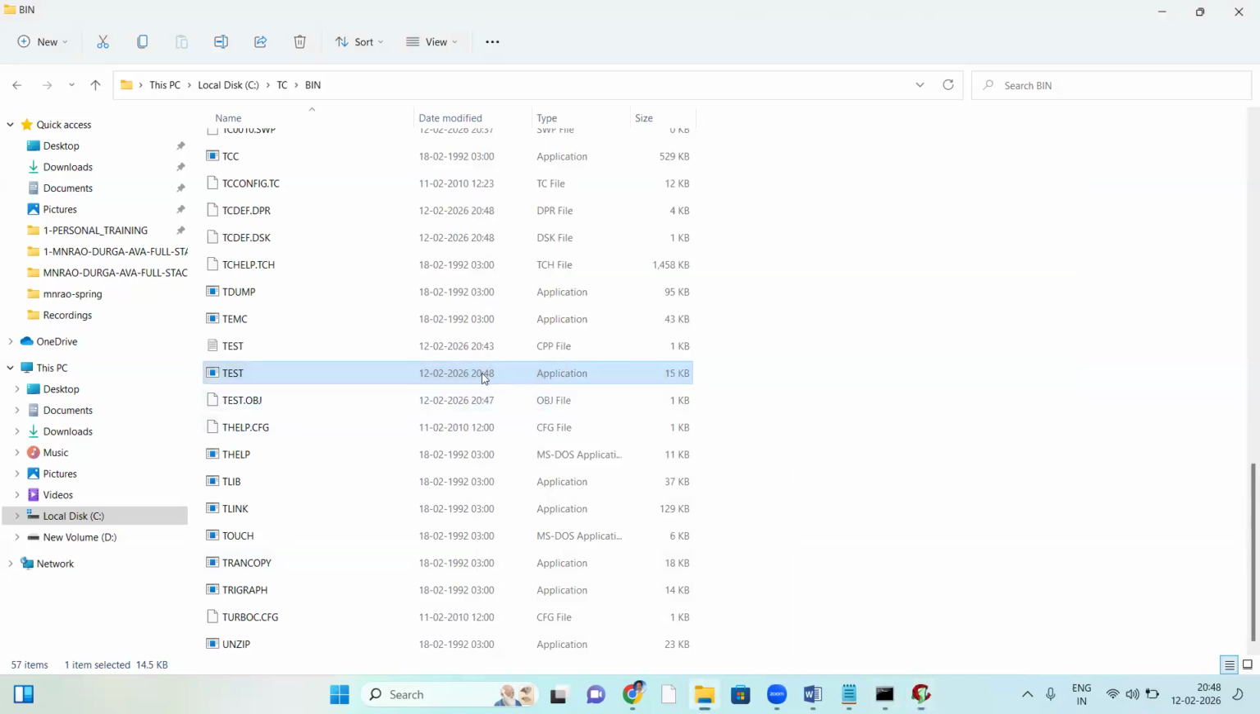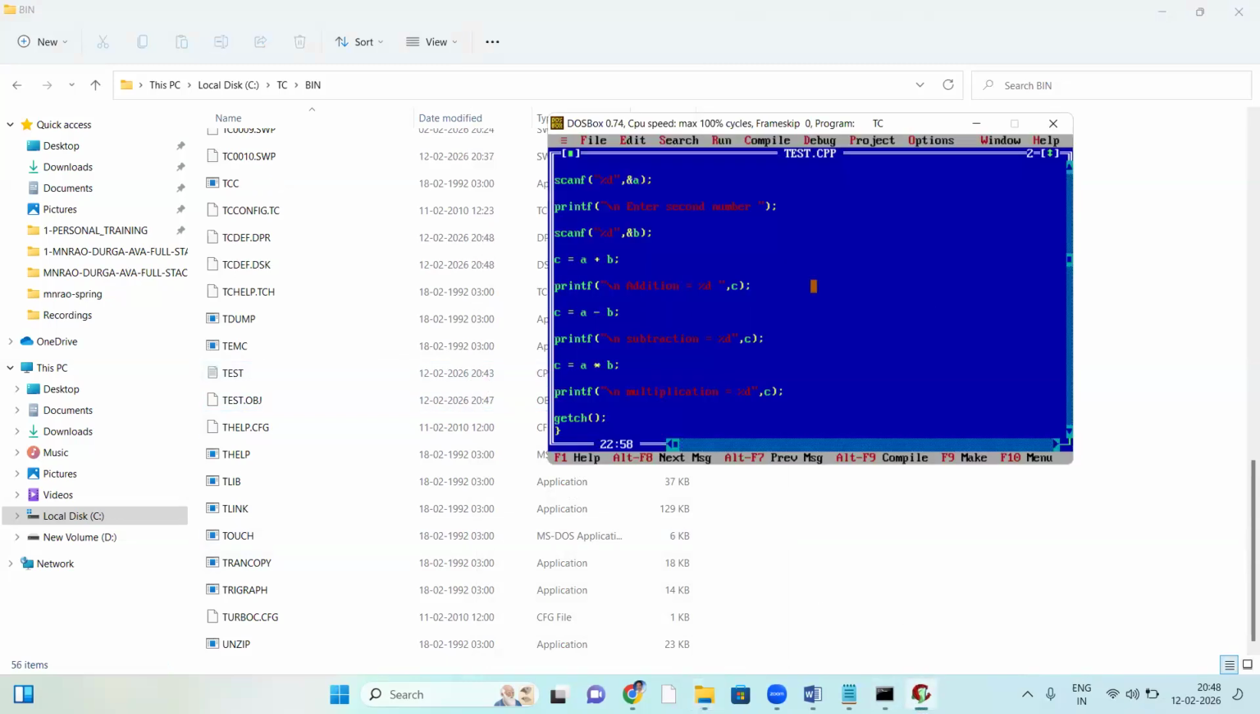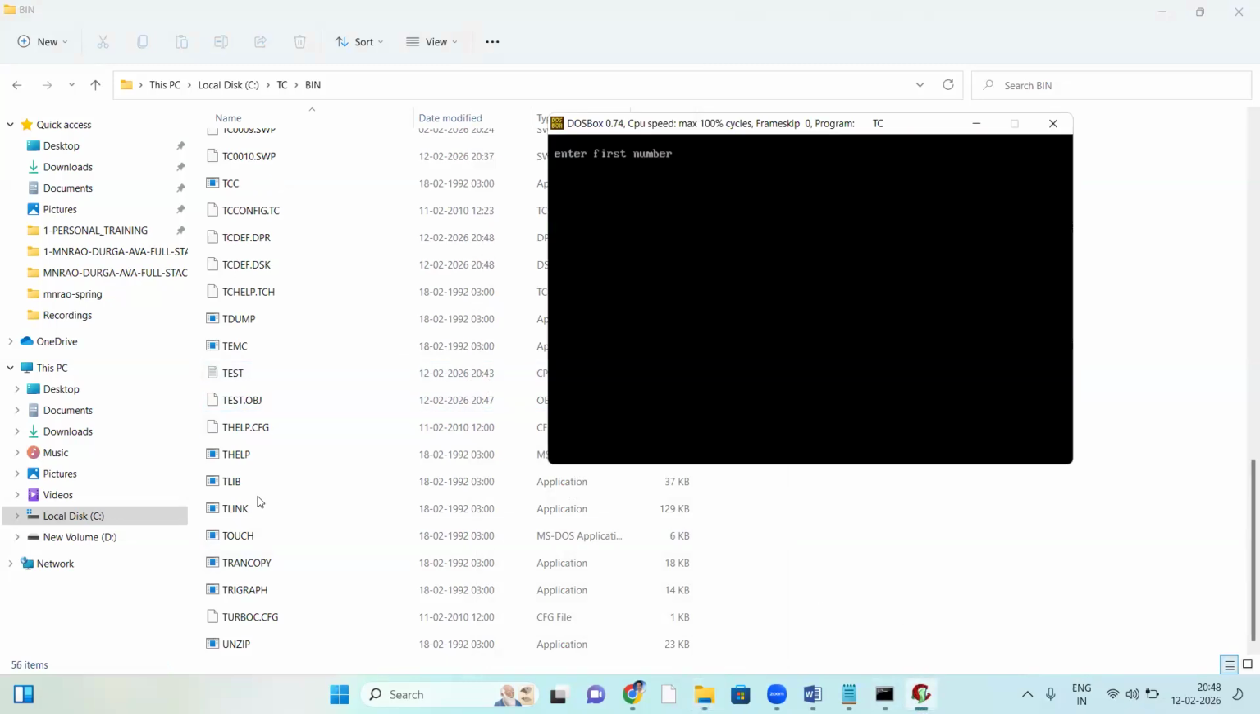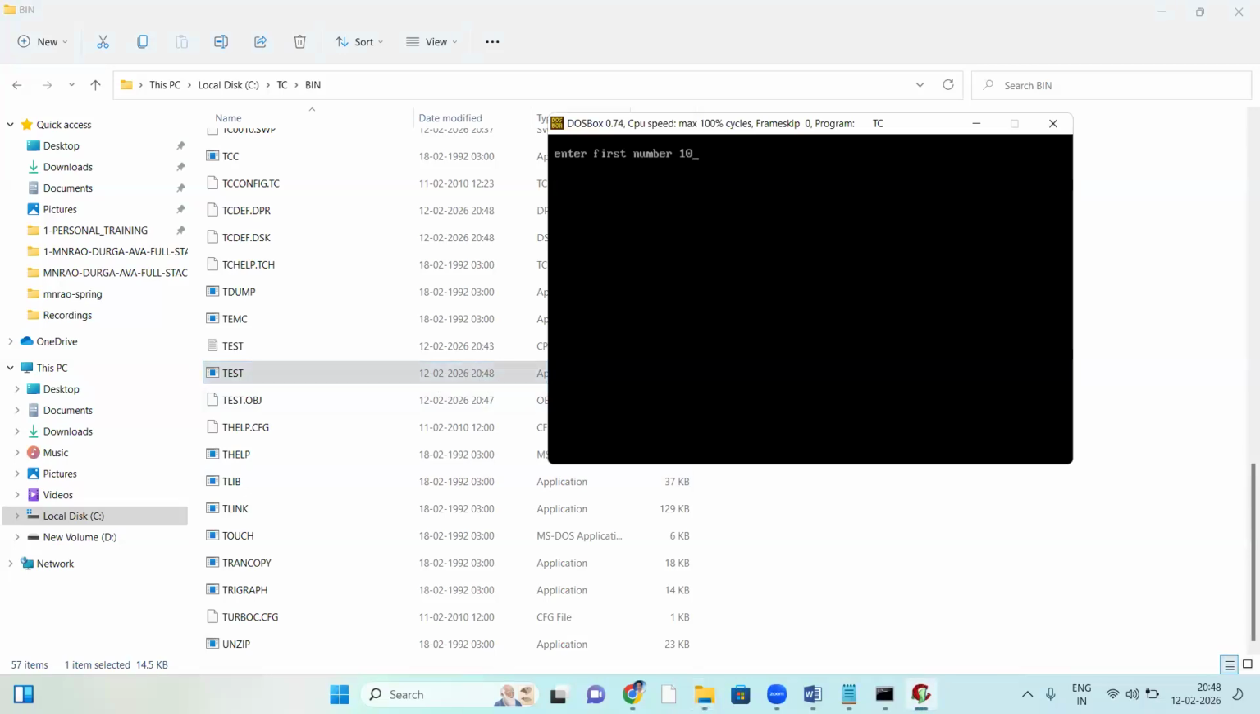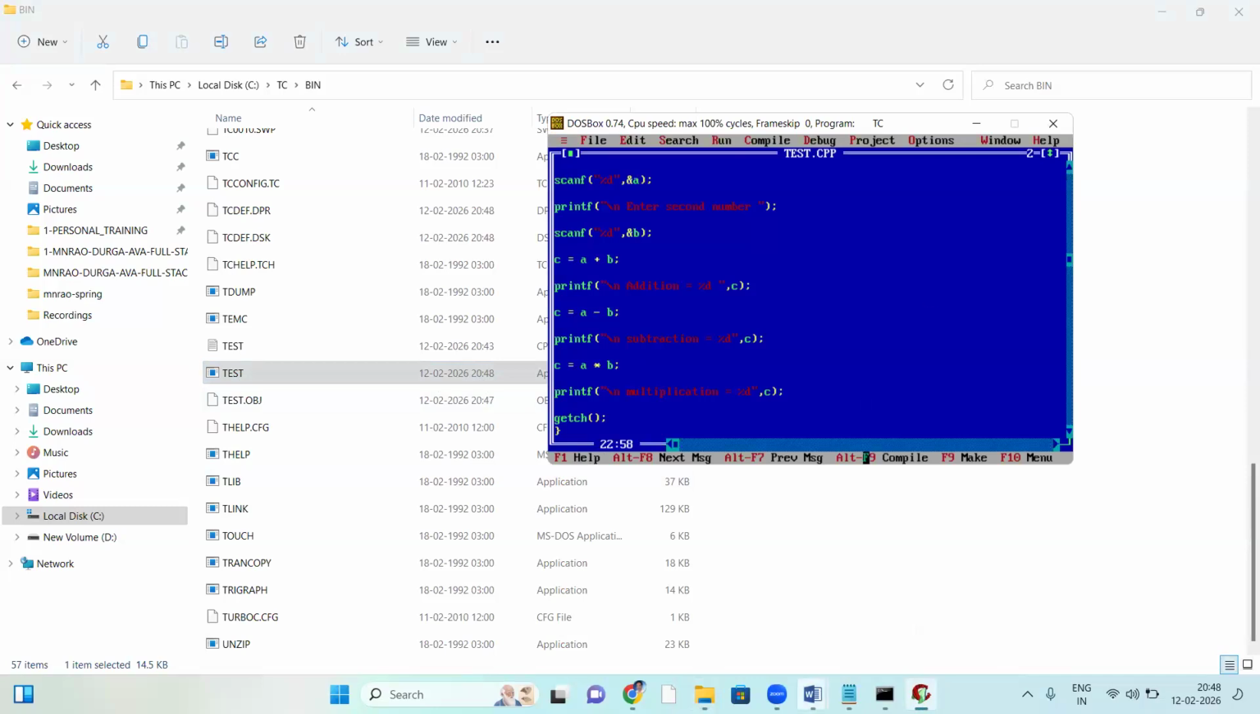See, I'm deleting once again. This exe file is deleted. Again, run it here. See that, yes, again that exe file is created. So here the first number is 10, the next number is 20. Yes, got it, right? That's it.